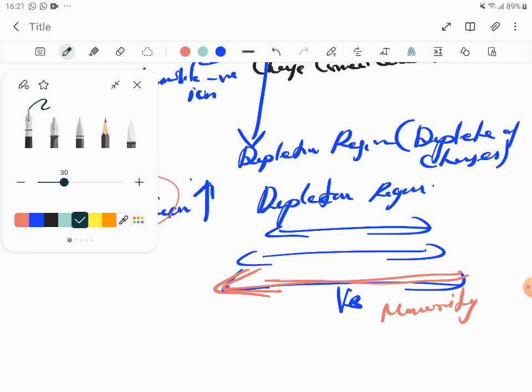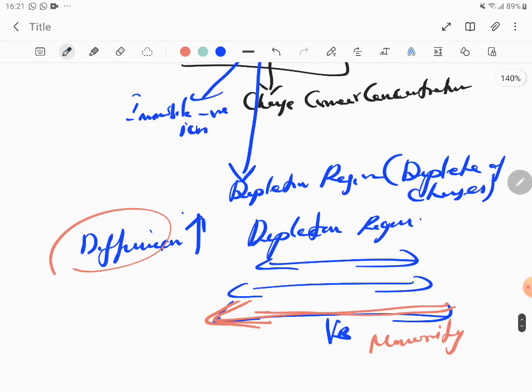Okay, so the depletion region, as the diffusion current increases, the depletion region keeps on widening.